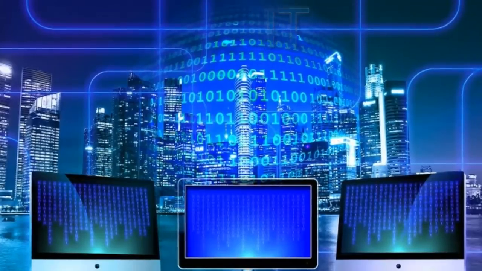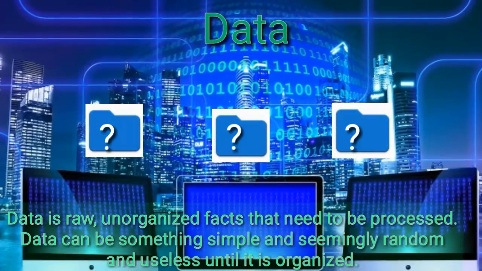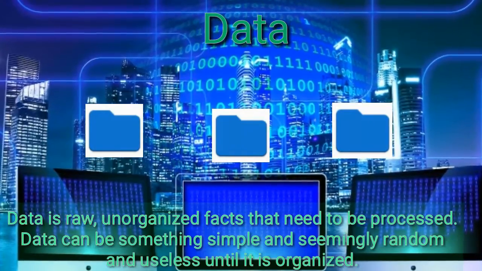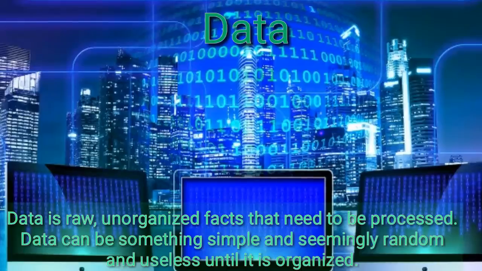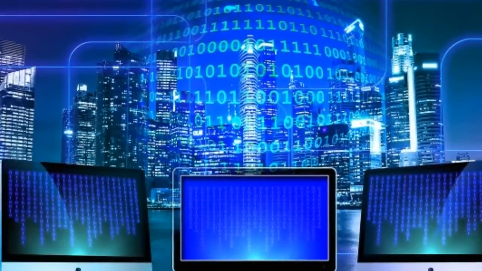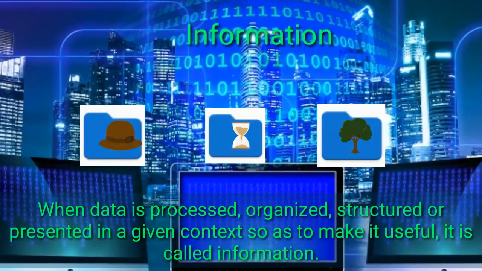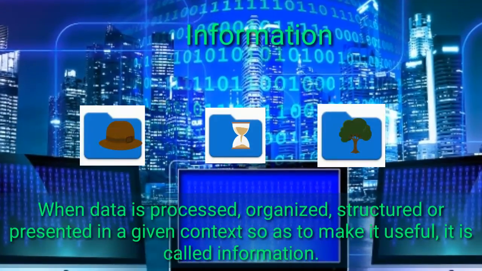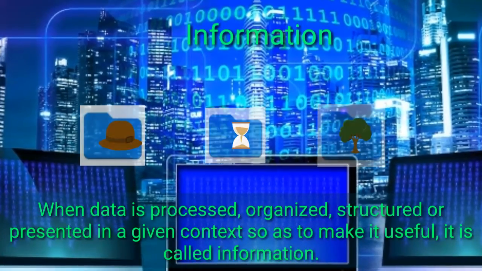According to IT, data is raw, unorganized fact that needs to be processed. Data can be something simple and seemingly random and useless until it is organized. Information: when data is processed, organized, structured, or presented in a given context so as to make it useful, it is called information.